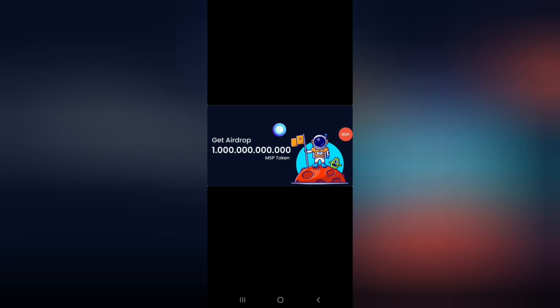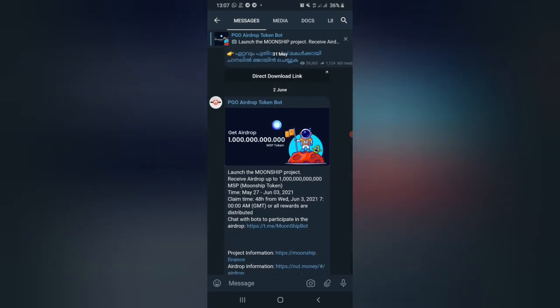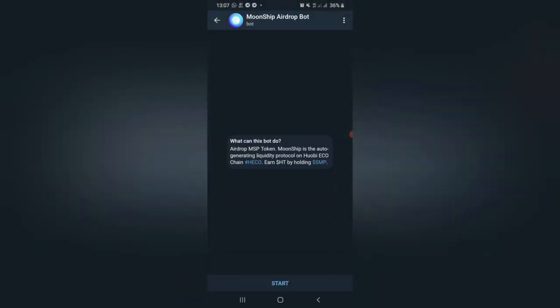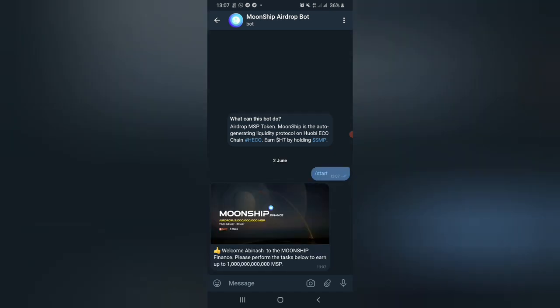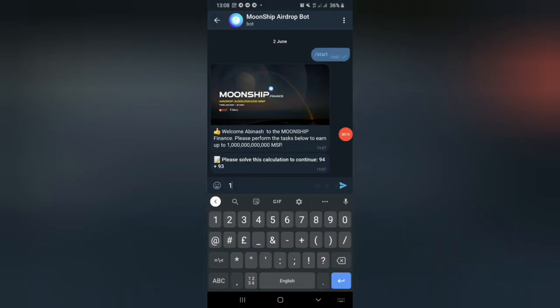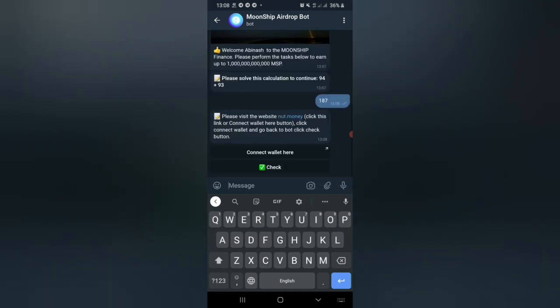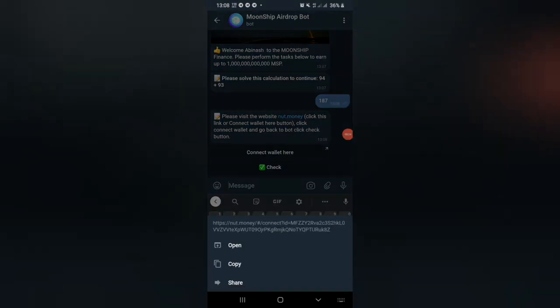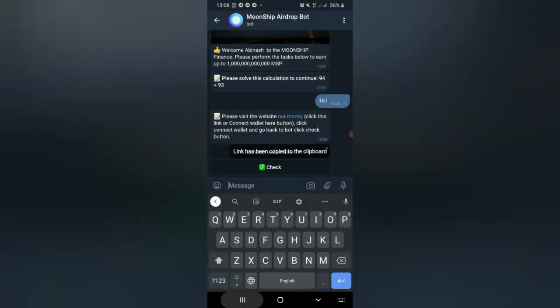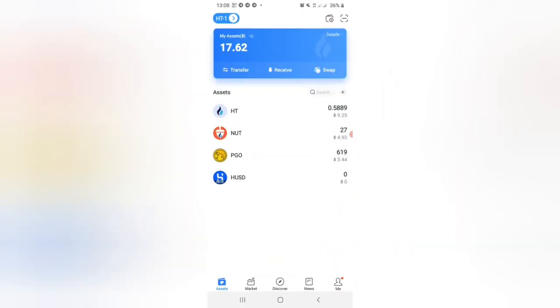Today we are going to discuss the 1000 billion MSP token airdrop by NetMoney in the Huobi EcoChain blockchain. We can enter through the bot. Click on the start button. Just solve the mathematical captcha. You will get the link of the net.money site. Just copy the link. Go to a Huobi EcoChain supported wallet.